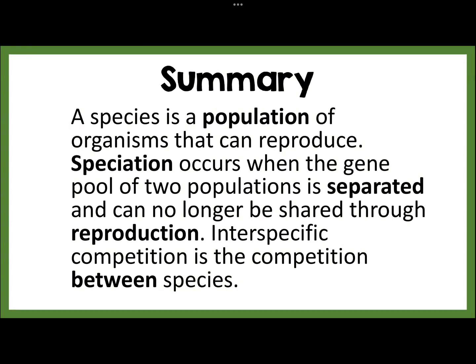In summary, a species is a population of organisms that can reproduce. Speciation occurs when the gene pool of two populations becomes so different that they can no longer reproduce. And interspecific competition is the competition between two species to use the same resources at the same time.